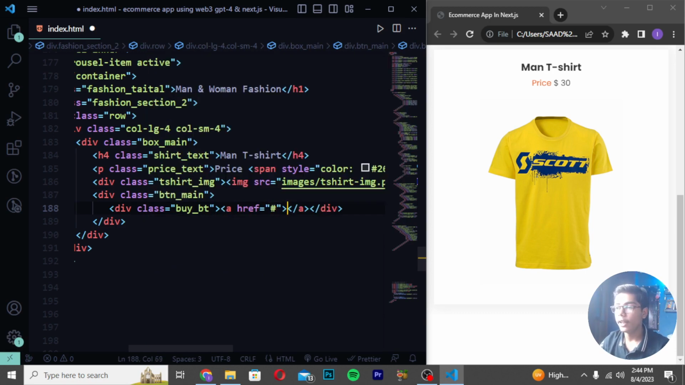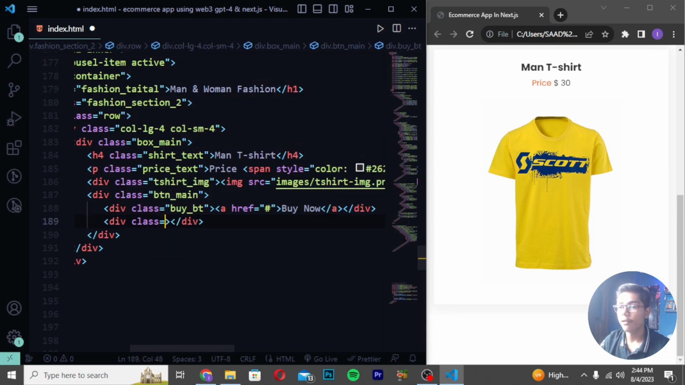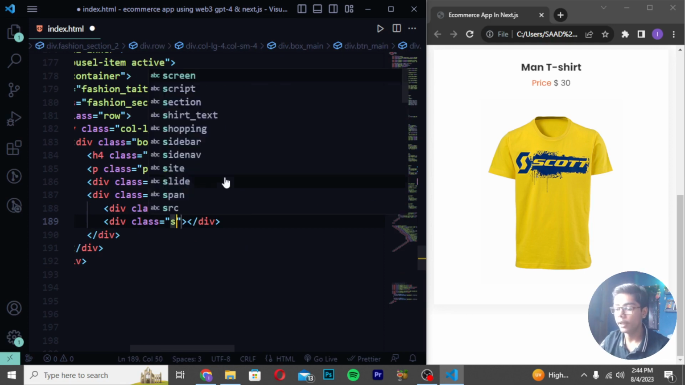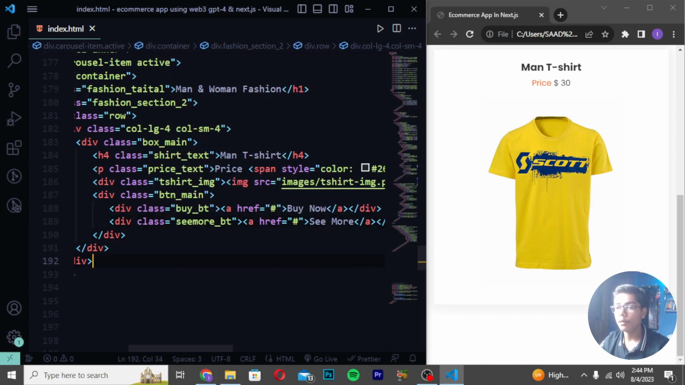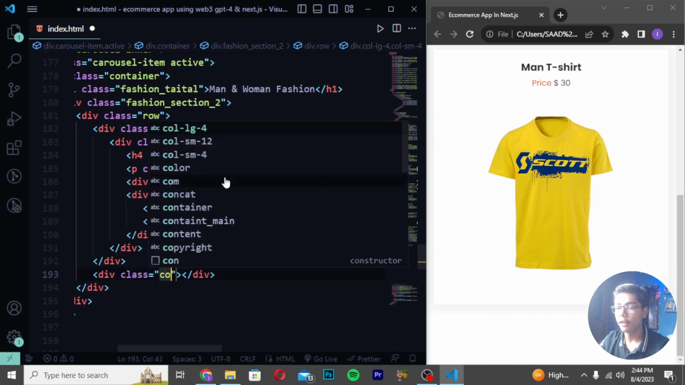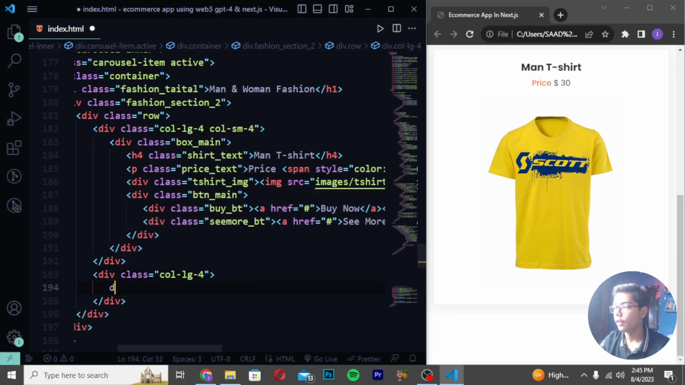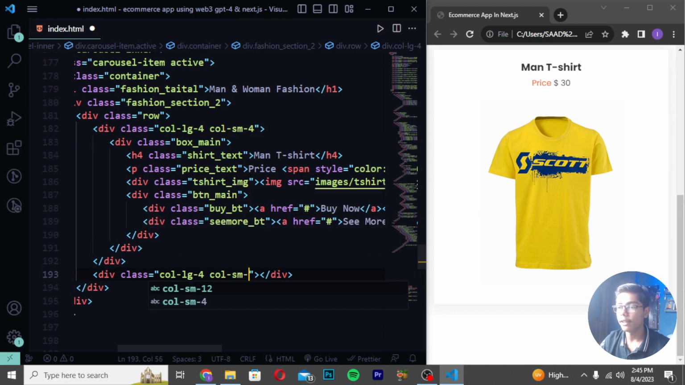Then I will write an a tag like this, and you have to write here Buy Now. After writing this Buy Now, you have to move down and create another div class, which should be cmore bt. So I will write cmore underscore bt. Then create an a tag here, and I will write cmore. Save. Then you have to move after the three divs and create a div class col-lg-4 btn, and also write col-sm-4 here.